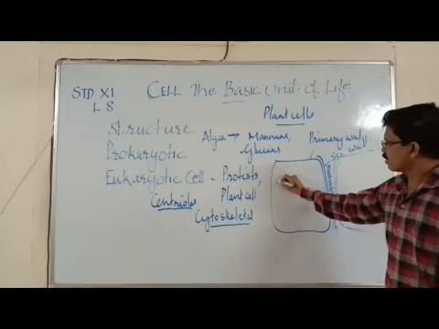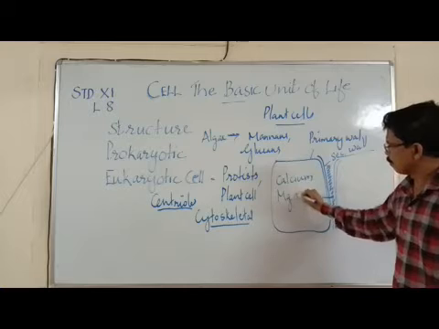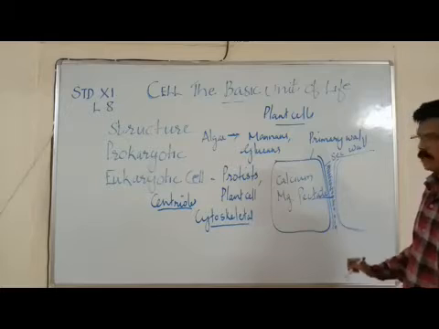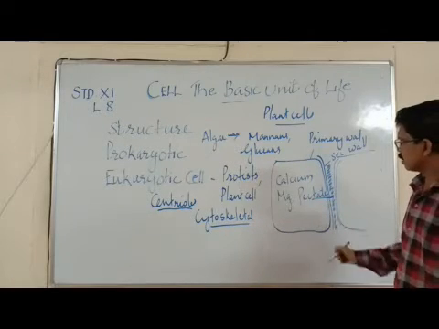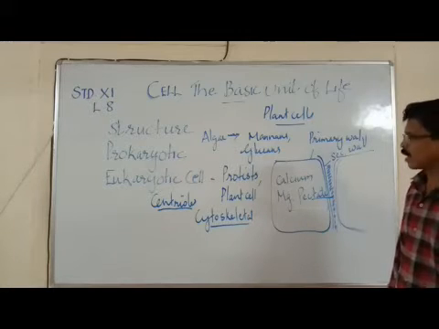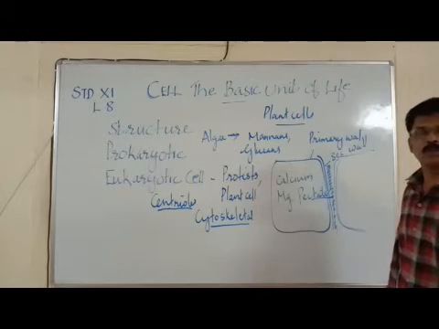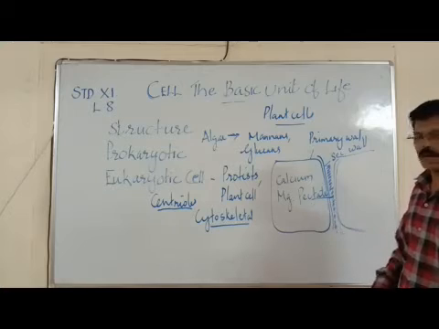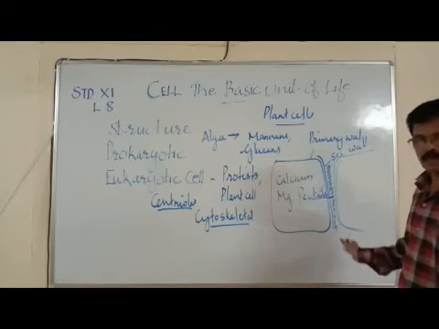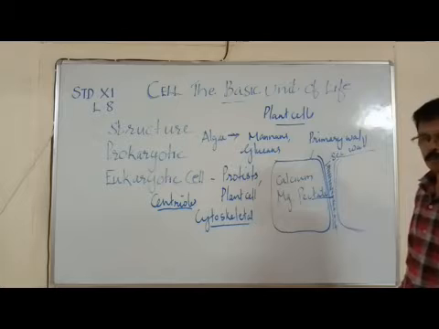It is made up of calcium and magnesium pectate. So in short, we can say the cell walls of plant cells have three layers: the primary wall, which is first formed, to which the secondary wall is added later, and two adjacent cells are connected by a middle lamella which contains calcium and magnesium pectate.